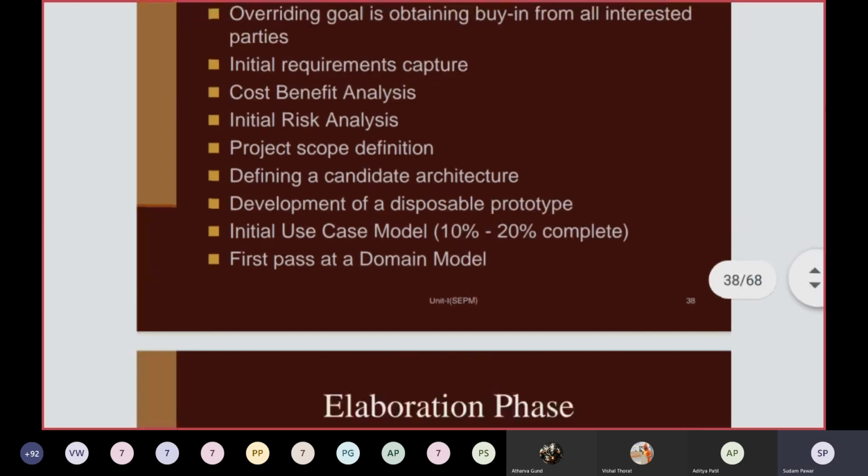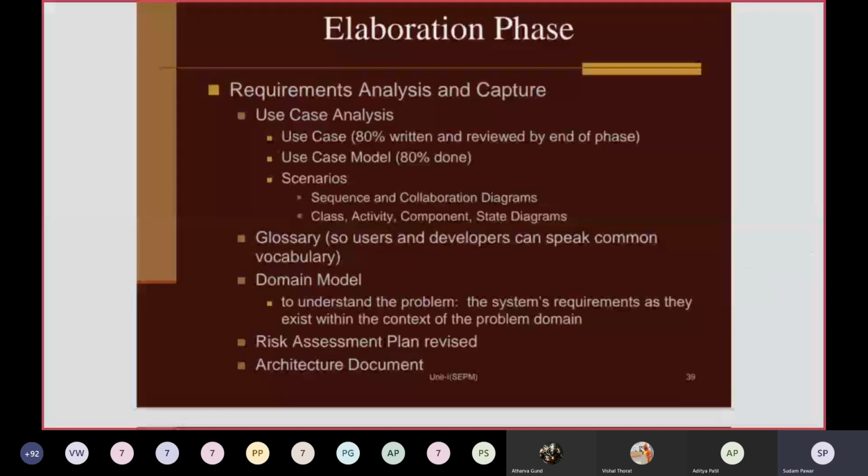The next phase is elaboration. After the inception phase, where use case analysis is just 10 to 20%, the remaining 80% of use case analysis will be done in the elaboration phase. Apart from this, you can consider scenario-based elements or diagrams, like the sequence diagram and collaboration diagram.